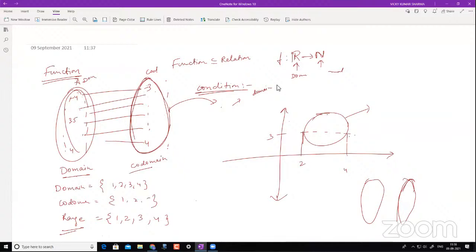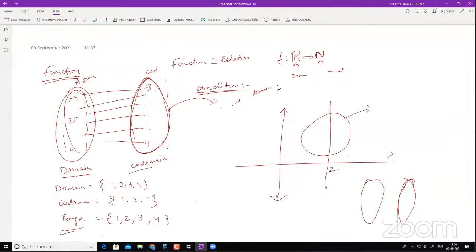Now try and understand with this. If this was 2 and your output value was 2, and this was 8. Now you see, when your x value is 2, what outputs are you getting? 2 and 8. Is this a unique image? No, it's not unique.